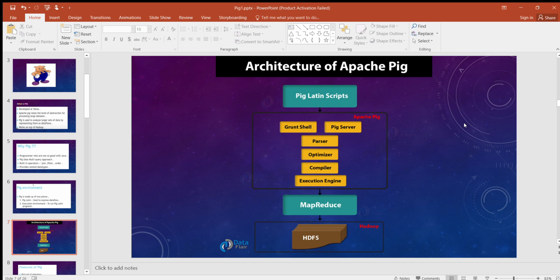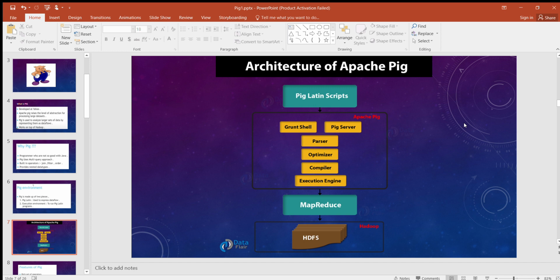The first to come is the parser. Initially, the Pig scripts are handled by the parser. It checks the syntax of the script, does type checking and other miscellaneous checks. The output of the parser will be a DAG. You know DAG? DAG is directed acyclic graph, which represents the Pig Latin statements and logical operators.